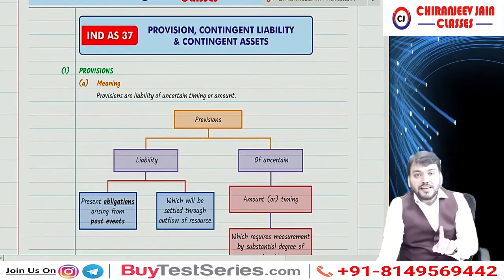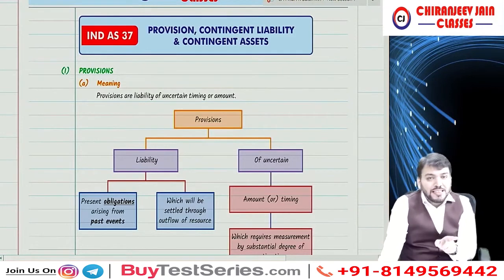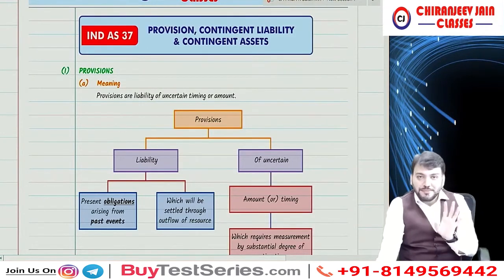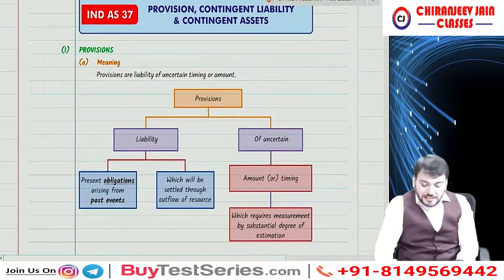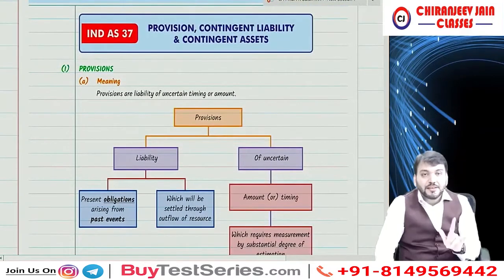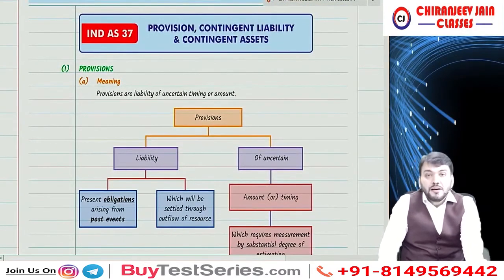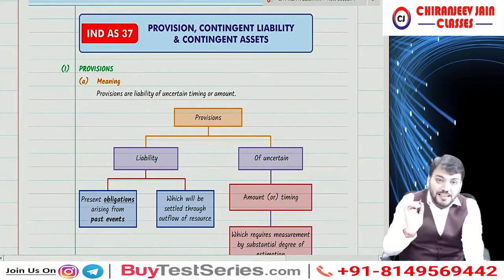So we'll start Ind AS 37. I have already said that you received two types of book. One is the Ind AS Saransh book, and one will be the question bank. This is part of the Ind AS Saransh book. In this you need to come to page number 53. Ind AS Saransh book, page number 53. We'll start with Ind AS 37.